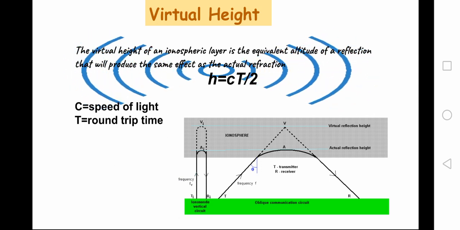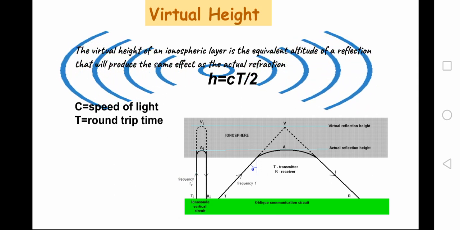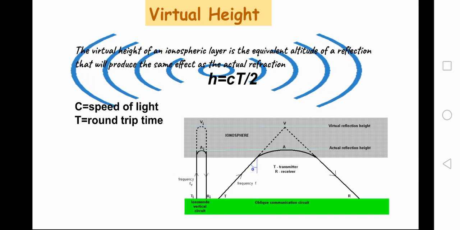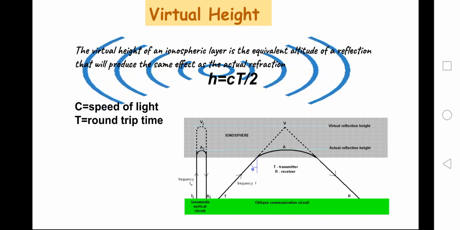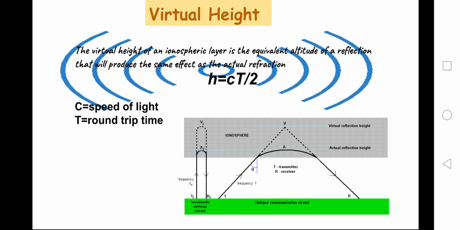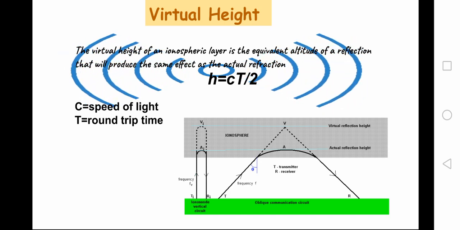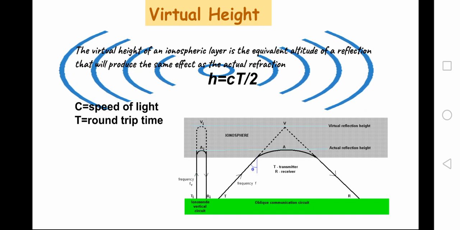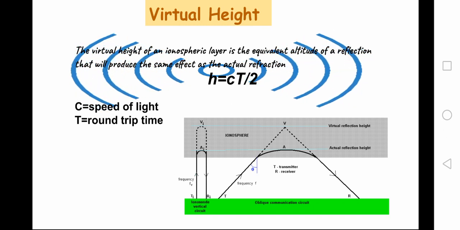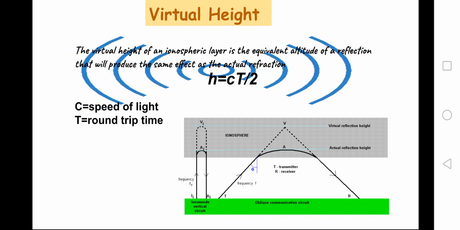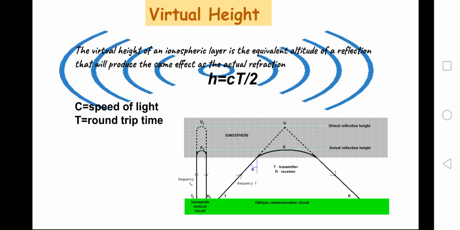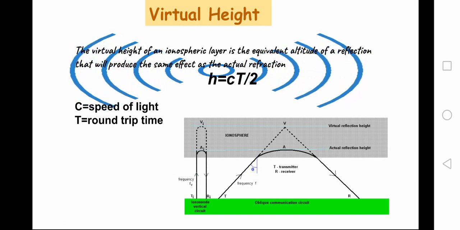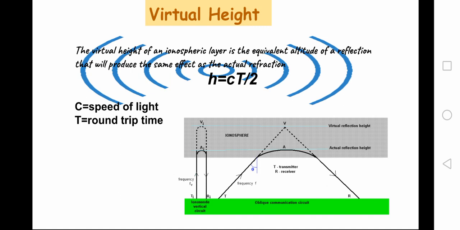The virtual height. The virtual height of an ionospheric layer is the equivalent altitude of a reflection that will produce the same effect as the actual refraction. The concept of virtual height is also shown in the figure, and it is given by ct by 2, where c stands for the speed of light, that is 3 into 10 to the power 8 meter per second. T stands for the round trip time.